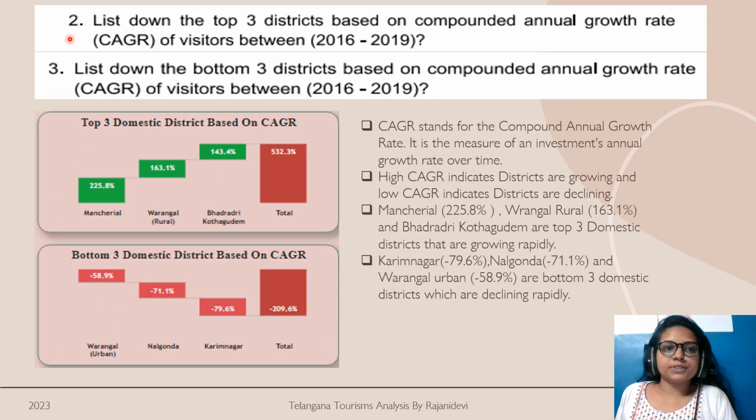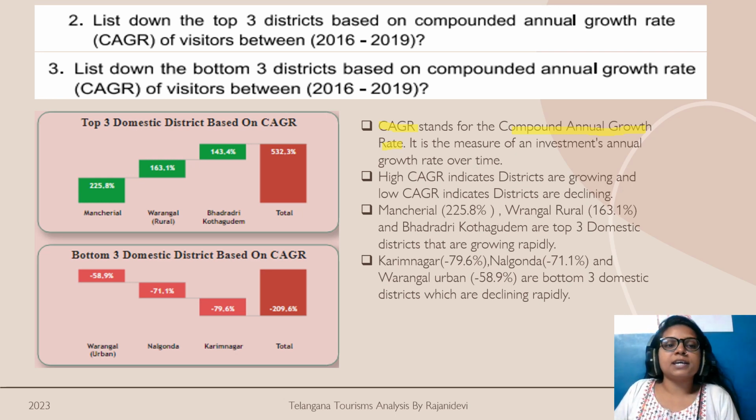Now let's talk about the second and third requests from Peter Pandey. It says to list down the top three districts and the bottom three districts based on the compound annual growth rate of visitors between 2016 and 2019. Let's first understand what CAGR is. CAGR stands for compound annual growth rate. Using CAGR, one can find out whether an investment is growing or declining. If your CAGR is positive, it indicates that the investment is growing, and if it is negative, it indicates that the investment is declining.